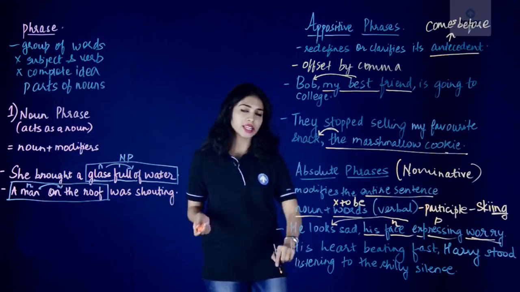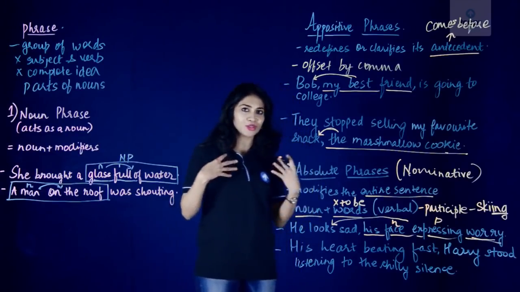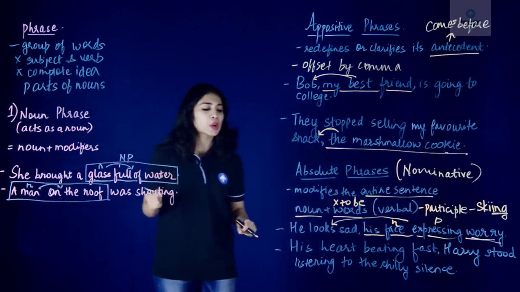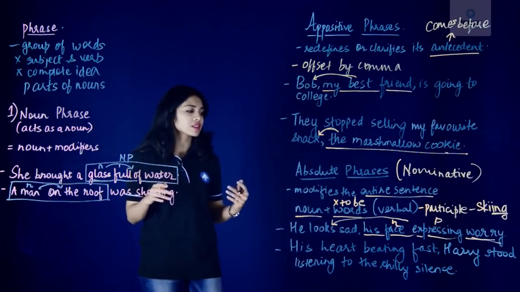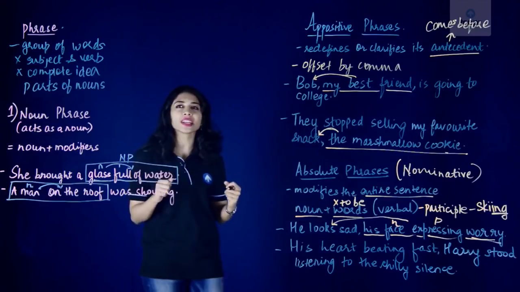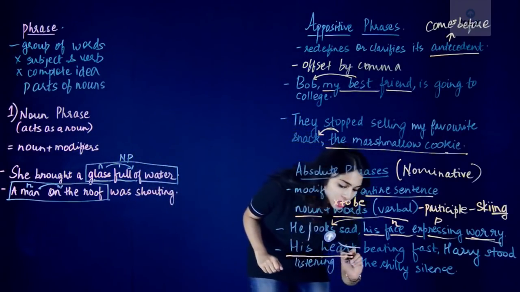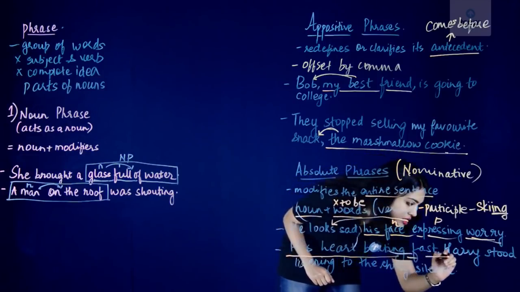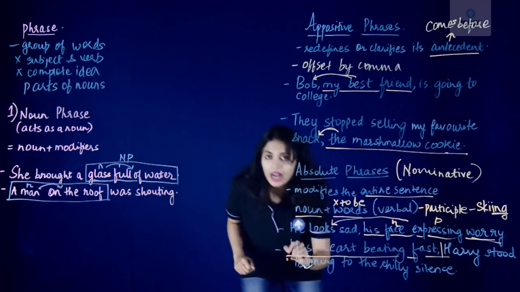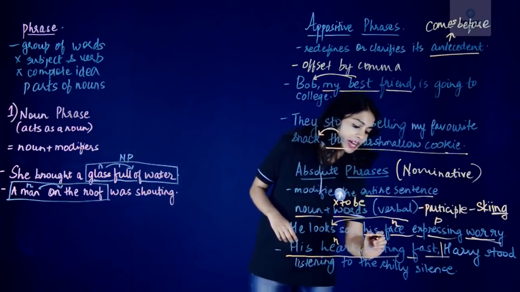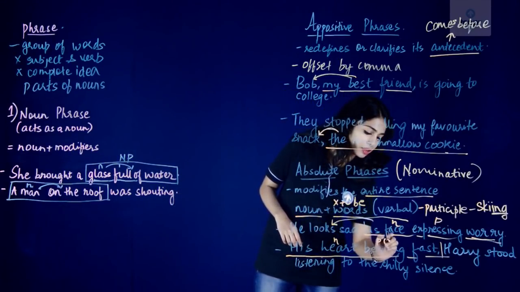Let's look at the second sentence, and the second sentence is special to me because it is from one of my favorites, Harry Potter. His heart beating fast, Harry stood listening to the chilly silence. This part here, his heart beating fast, is our absolute phrase because it has a noun and a participle, or a verbal.